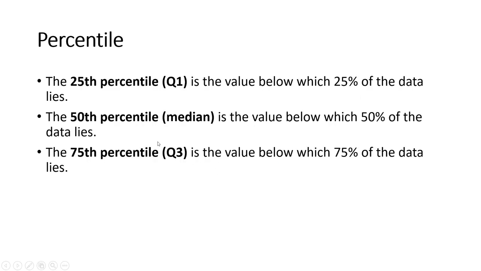If we talk about the 25th percentile, we can also call it Q1, that is quartile one, the value below which 25% of the data lies. The 50th percentile, that is the median, is the value below which 50% of the data lies. The 75th percentile, also called Q3, is the value below which 75% of the data lies.